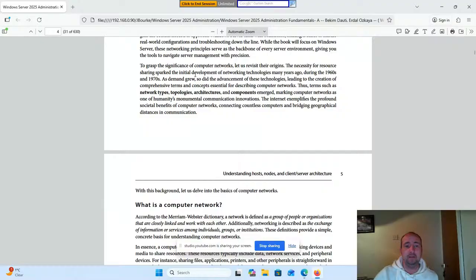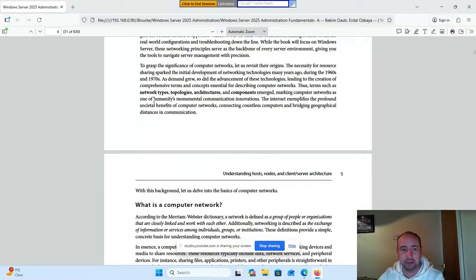To grasp the significance of computer networks, let us revisit their origins. The necessity for resource sharing sparked the initial development of networking technologies many years ago, during the 1960s and 1970s. As demand grew, so did the advancements of these technologies, leading to the creation of comprehensive terms and concepts essential for describing computer networks.